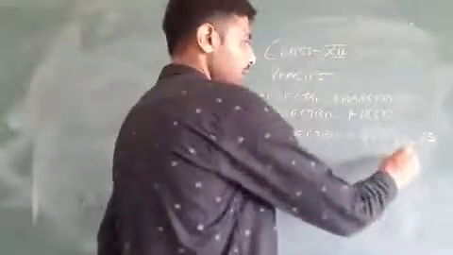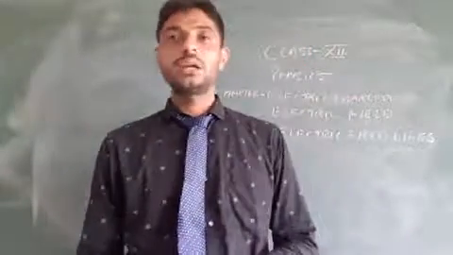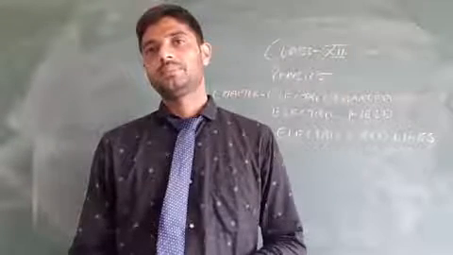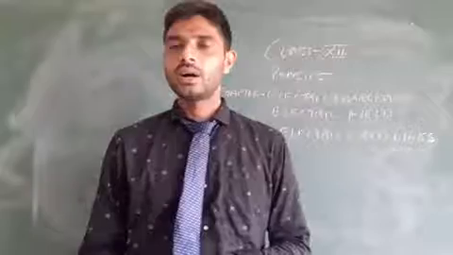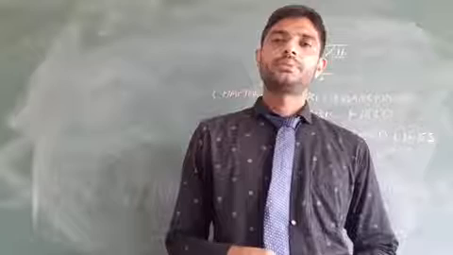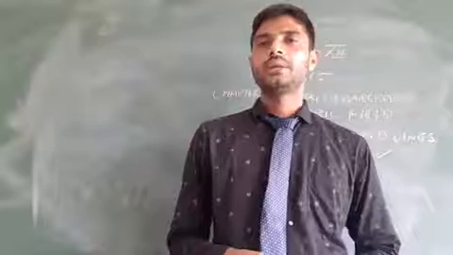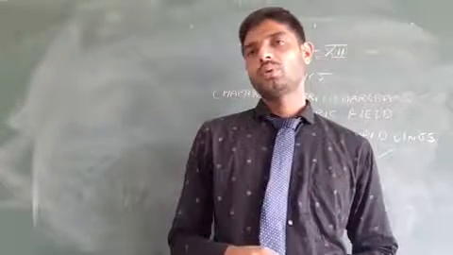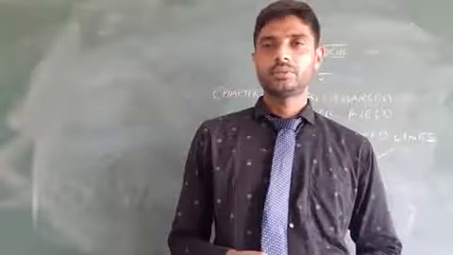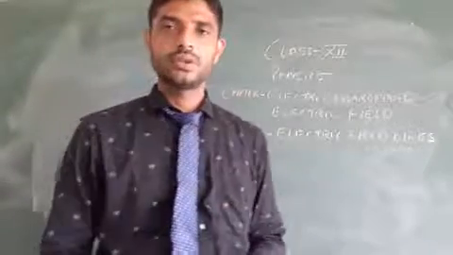So, electric field lines. Electric field lines are imaginary lines which represent the direction of electric field. The electric field line starts from a positive charge and ends at a negative charge. So, I am going to explain the properties of electric field lines.